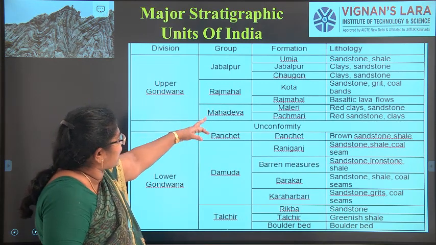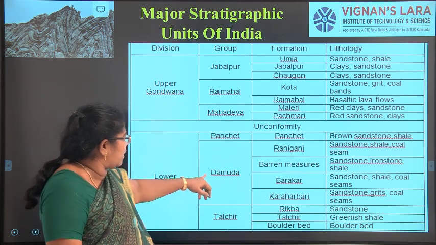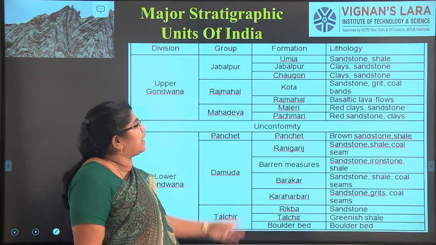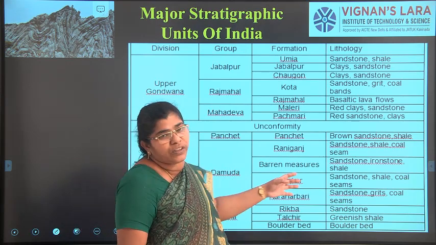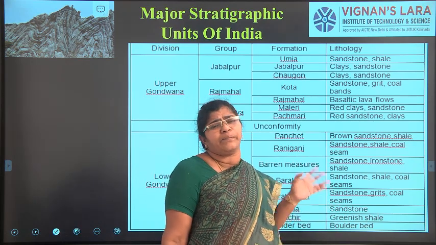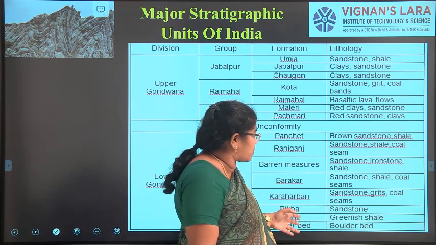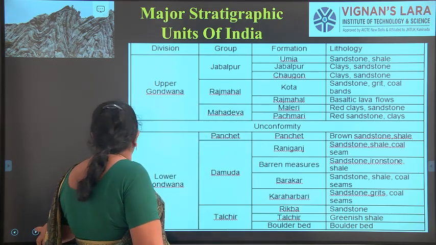Jabalpur, Rajmahal, and Mahadeva come under the upper Gondwana, and Damuda and Talchir under the lower Gondwana. These are the different formations. Mainly, as I told you, sandstone, shale, limestone. Why are these names coming again and again? Mostly it is sedimentary rocks. Okay, shale, coal, everything comes under this Gondwana group.